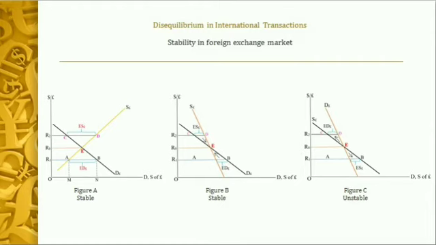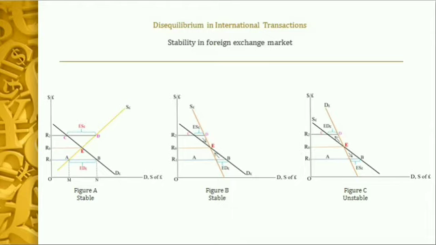Now in this diagram, the demand and supply curves are of usual shape, but these shapes have nothing to do with the stability or instability of the equilibrium. In figure B, the demand curve is negatively sloped, whereas the supply curve is also negatively sloped. But here the supply curve is steeper than the demand curve.